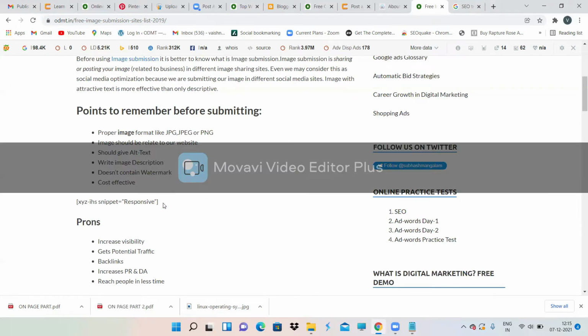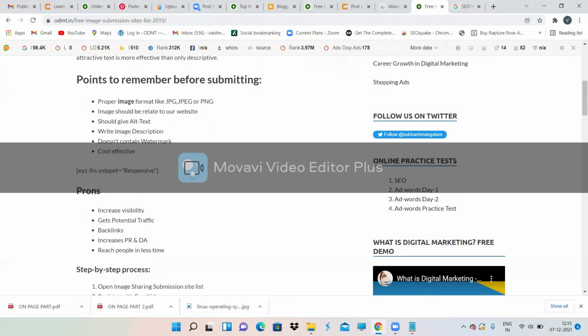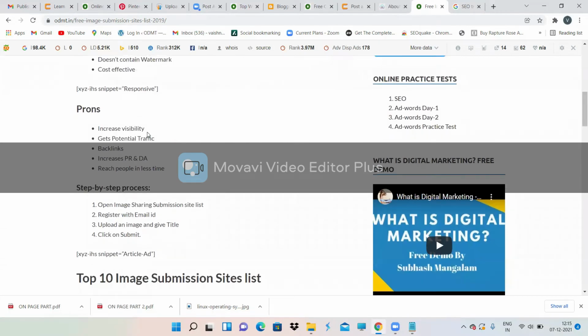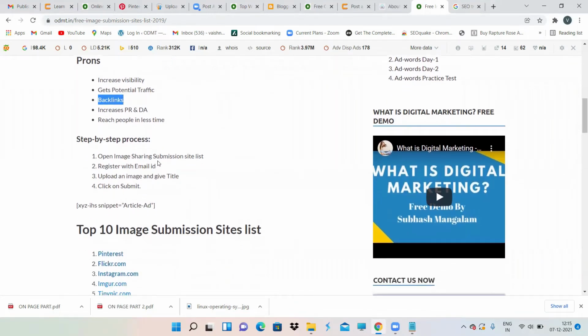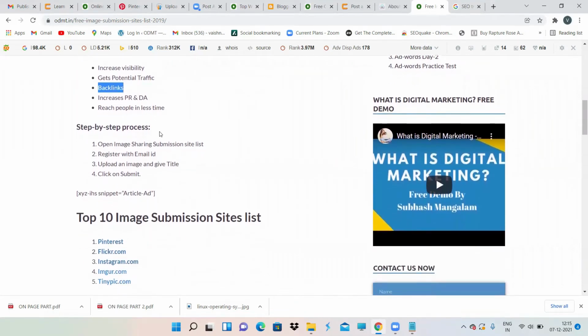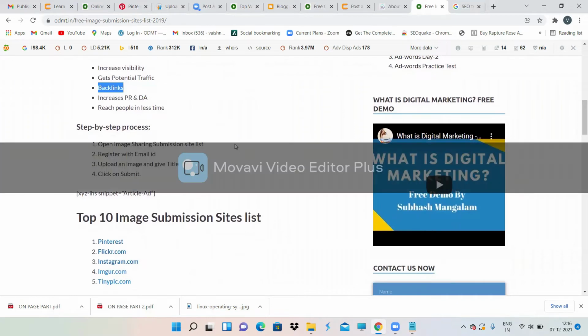Right? The image should not contain any watermark, and it is cost effective. It increases visibility, and you get a backlink over here. That is the main thing. We are doing this to get a backlink, and your traffic will also increase. You will increase your PR and DA and reach people in less time. So, the step-by-step process: open an image sharing submission site list, that is Pinterest or something like that.